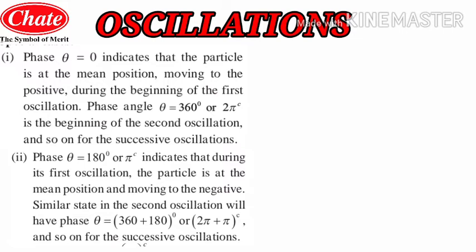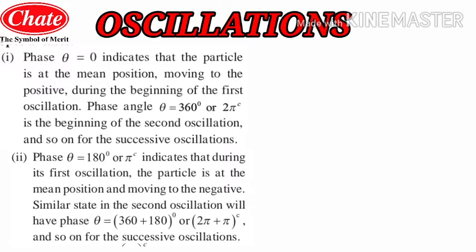Now the similar state in the second oscillation will have the phase of 360 degrees for the complete first oscillation, and the next angle added is again of the same phase, theta equal to 180 degrees. So the total theta is 360 plus 180 degrees, or in radians 2 pi plus pi radian. This is the angle after completion of the first oscillation. So this is the second phase, theta equal to 180 degrees, that we have studied.